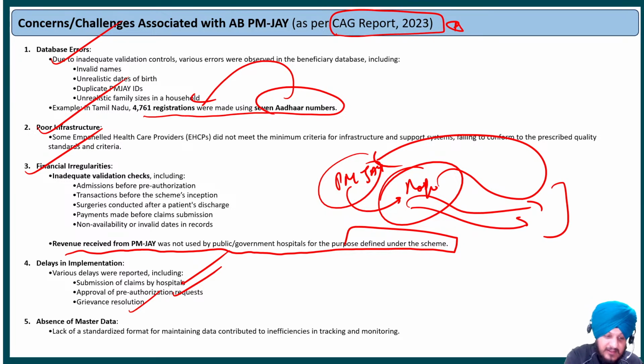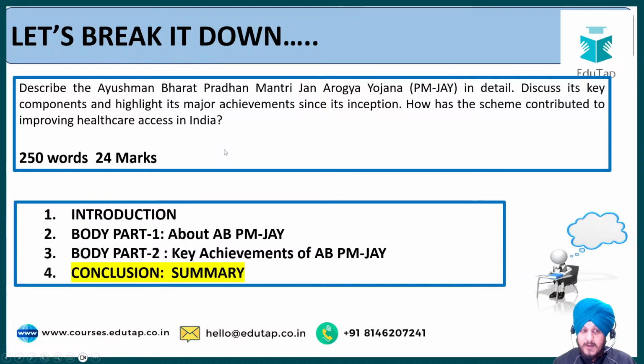Fine. Then absence of master data. There is no standard master data that can track the inefficiency and can monitor the changes with respect to the scheme. So we need to have such data. You can write it as a part of your way forward also. That has been highlighted as a part of this CAG report 2023.